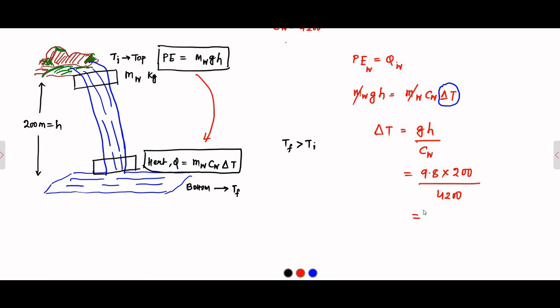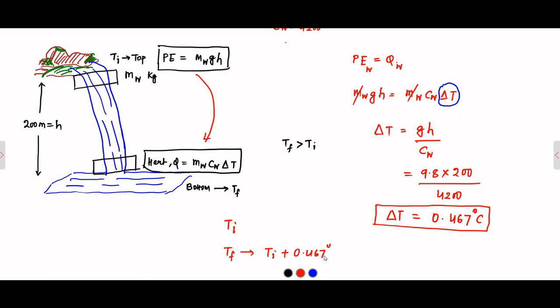So this difference in temperature between the top and bottom is coming around 0.467 degrees Celsius. So whatever the temperature of the water was at the top of the waterfall, the final temperature is the initial temperature plus 0.467 degrees Celsius.